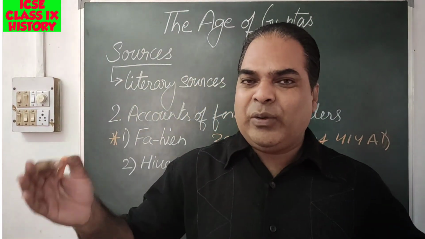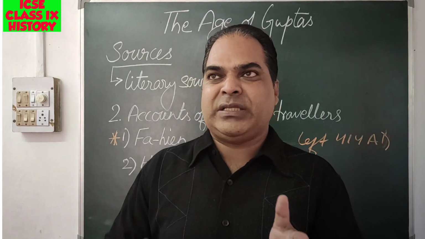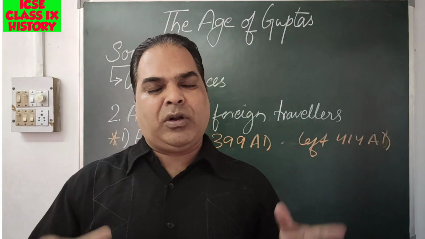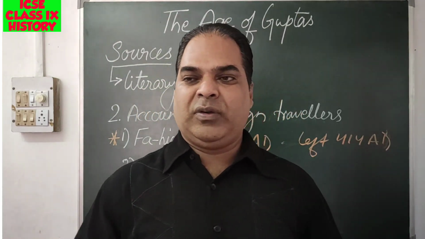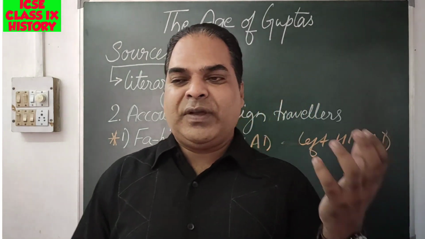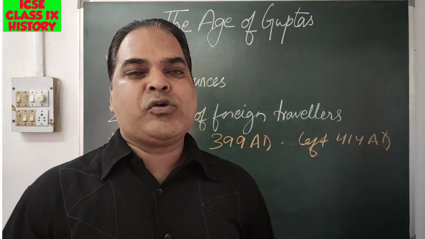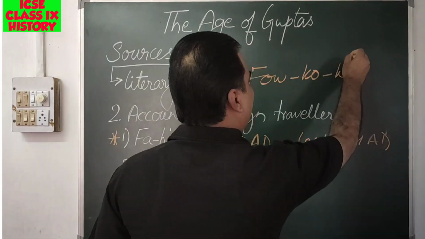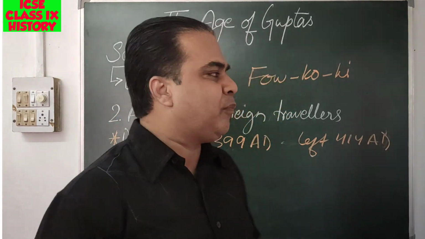During his stay in this country, as he moved from place to place, through different kingdoms, whatever he saw he recorded in his account. He wrote an account of his travel in a book called Fa-hien.